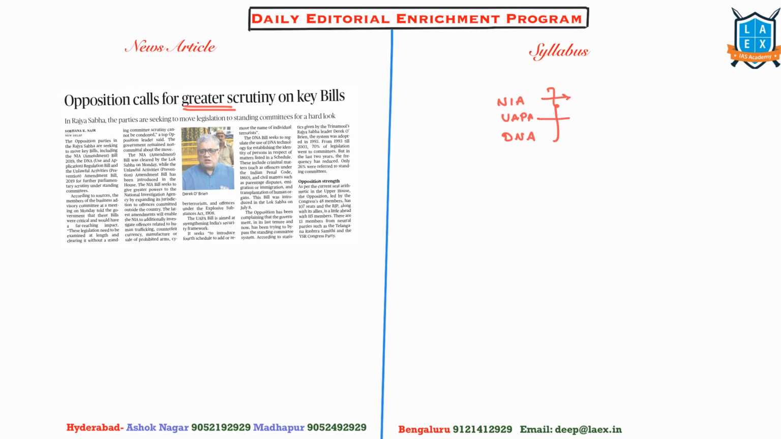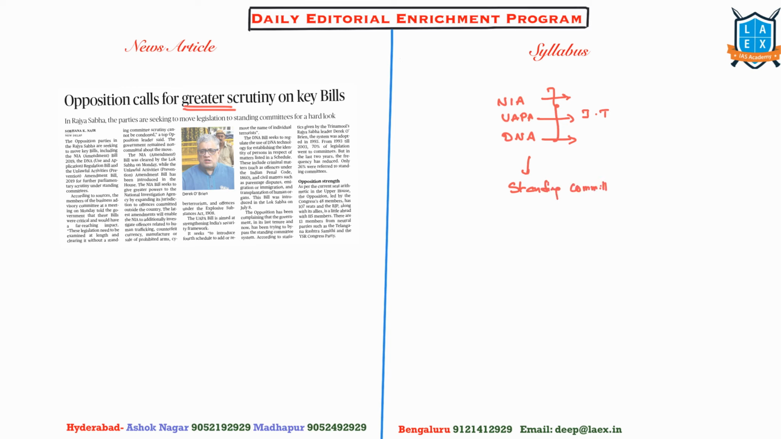And the Unlawful Activities Prohibition Act is being amended to include and remove certain people as individual terrorists. So citizens can be designated as individual terrorists. The DNA bill is meant to collect, store and use DNA for identification of individuals in criminal cases and also various other civilian uses such as parentage disputes, immigration, and transplantation of human organs, etc. The opposition is recommending that all these be referred to standing committees.